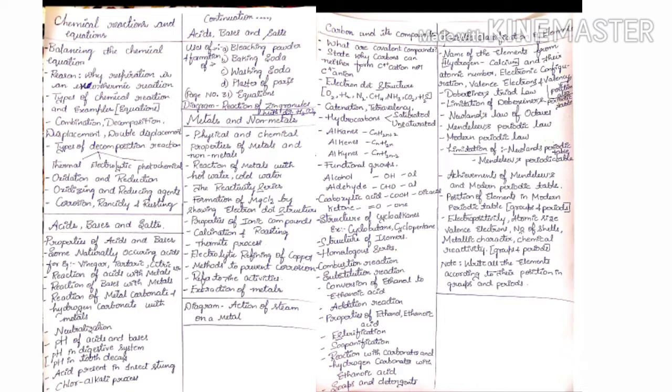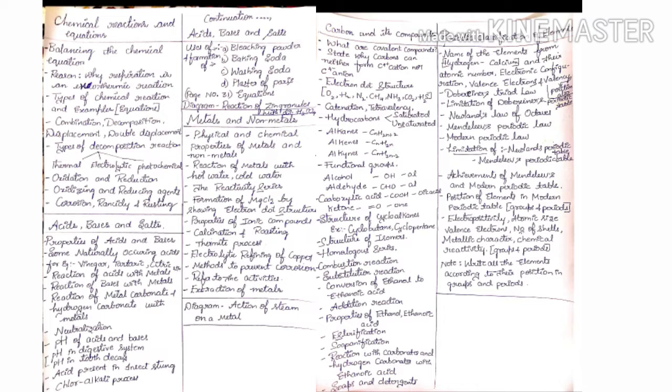Finally, from this lesson you should understand all the uses of bleaching powder, baking soda, washing soda, plaster of Paris. And from this lesson they will give you a diagram, that is the reaction of zinc granules with dilute sulfuric acid. This is all about the acids, bases and salts lesson. Please get into these points if you have already learned well, and very good.